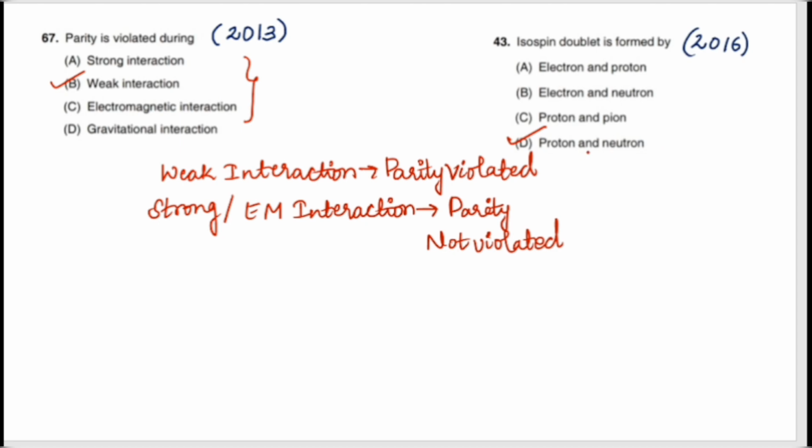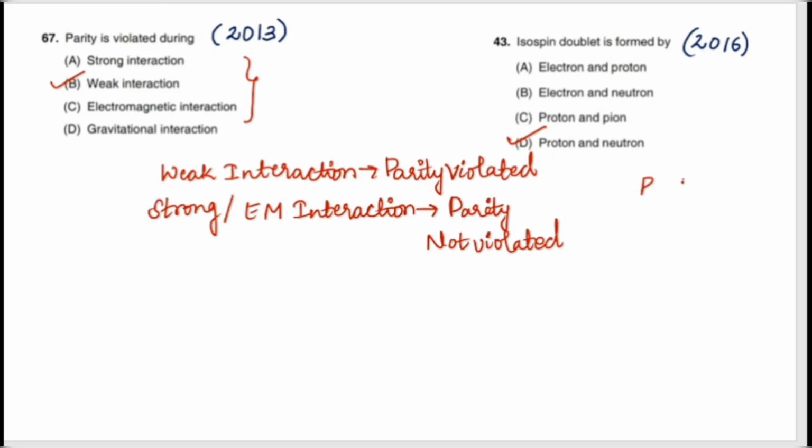They have the same spin, right? From the baryon octet structure or the baryon decuplet structure, we can see proton and the neutron have spin half, and they have a similar mass.